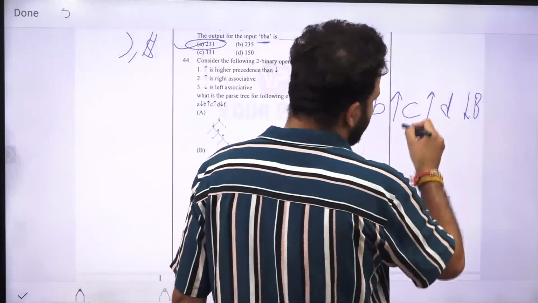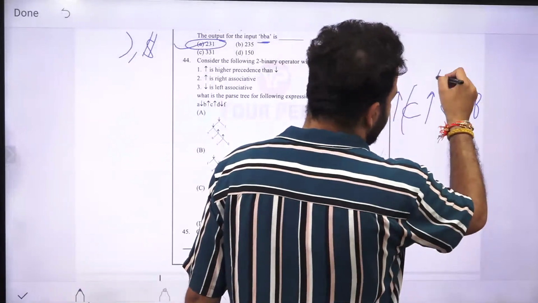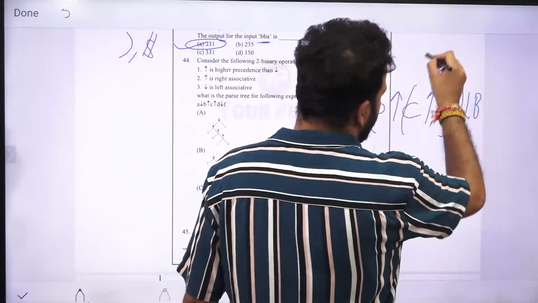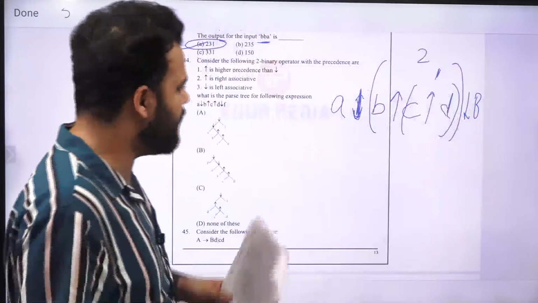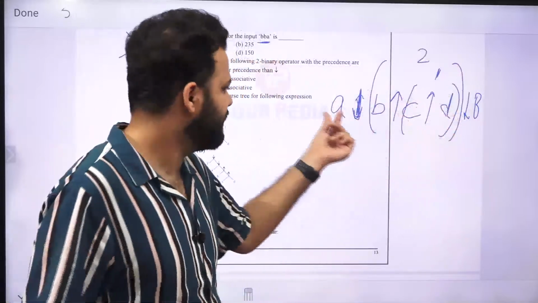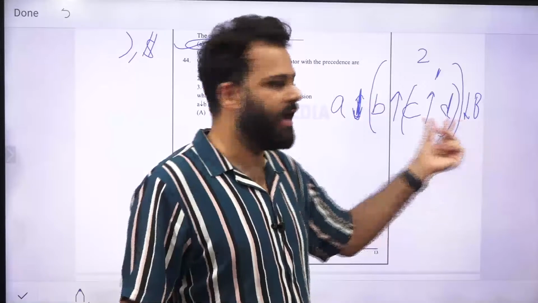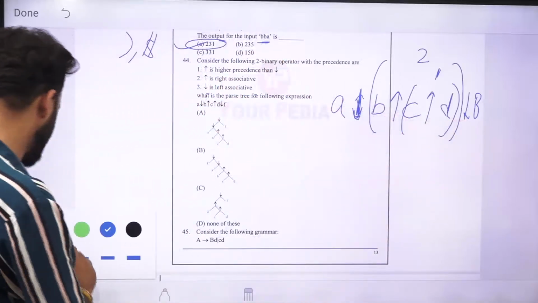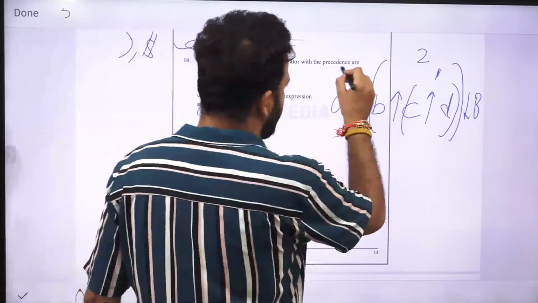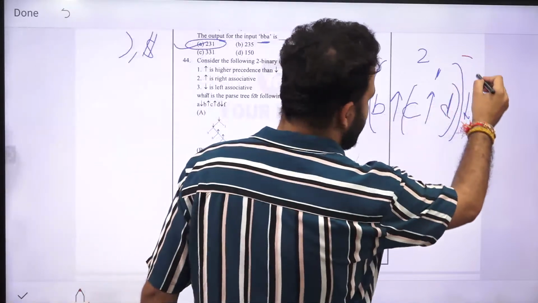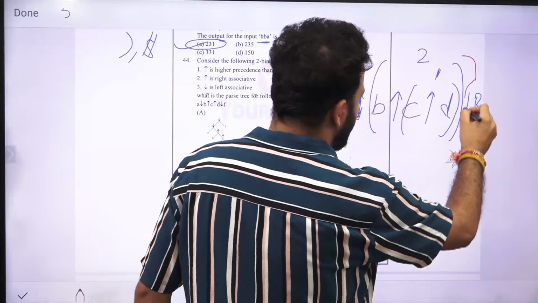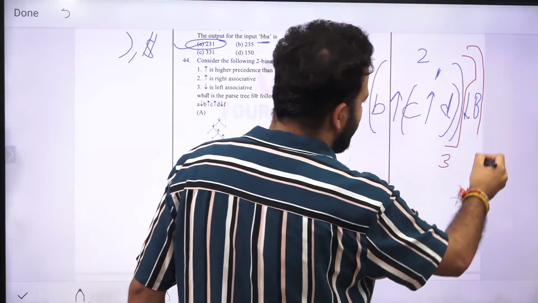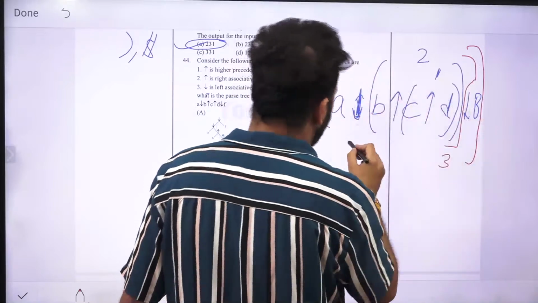So the first priority will be given to this. Then we will solve this second one. Now after solving this, these two are lower arrows, and lower arrow is what? Left associative. So this will be done first. I will change the color here so you can understand it much clearer. So we will do this one third, and after that the last one will be done at the fourth place.